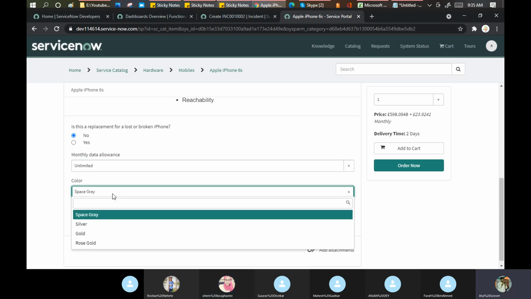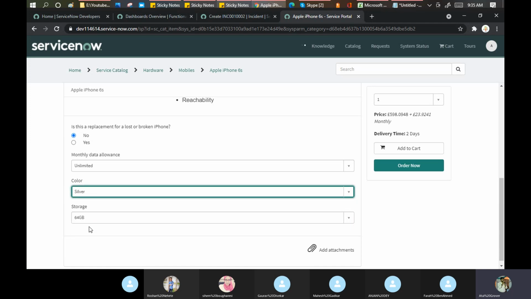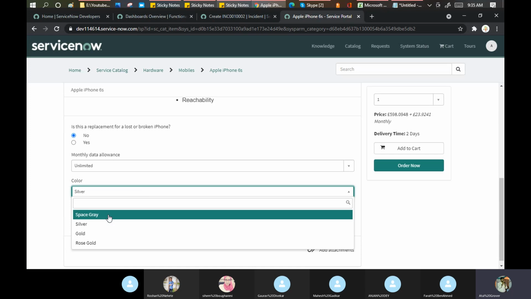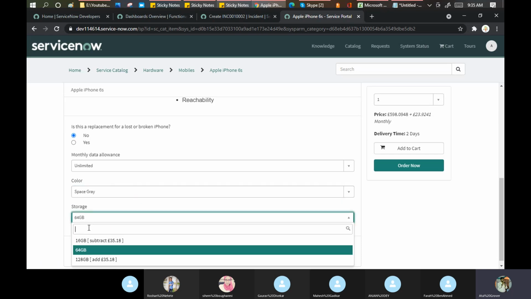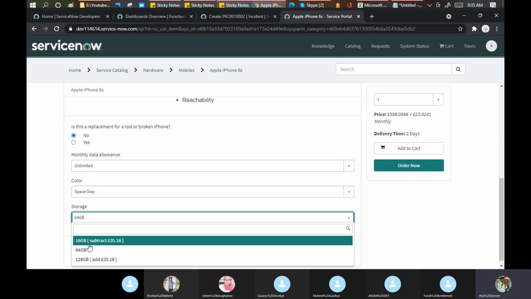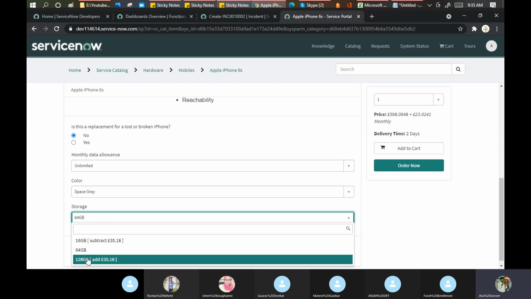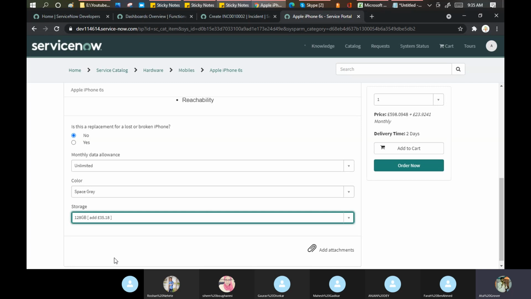Now I say I need a color as well, good color. Okay, silver. Unluckily, there is no pricing for the same. Gray. You can put any color. Storage. I want 128 GB. Now see here, it is showing this amount. When I click on this, I want 120. See, my price has been increased to 633.